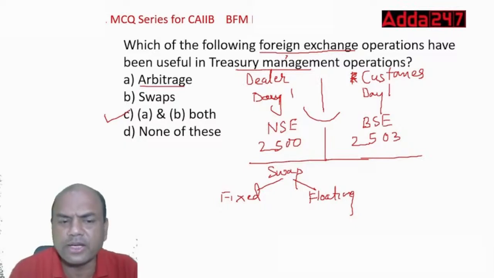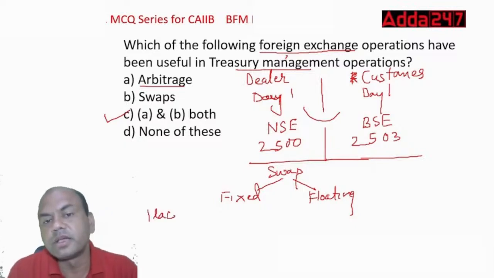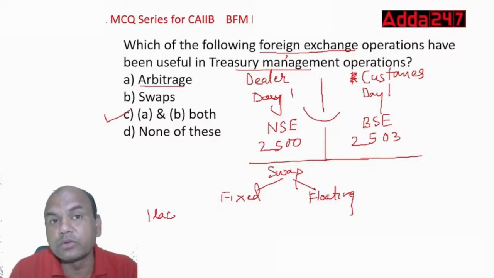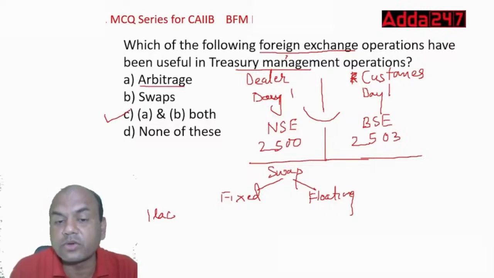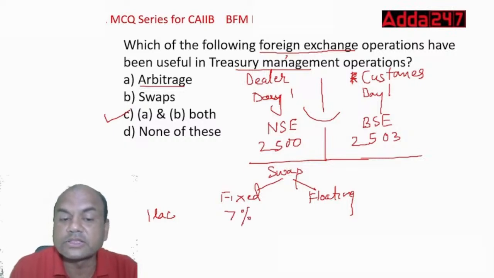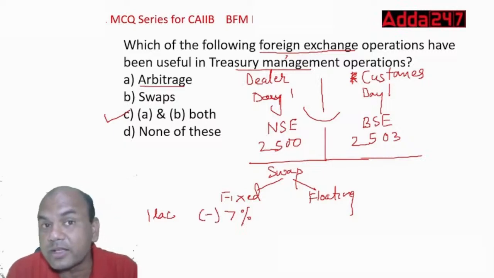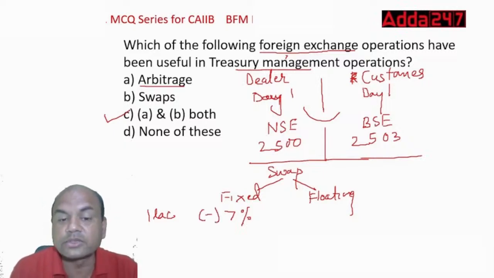For example, if I take 1 lakh rupees from you and I guarantee you a 7% rate of interest, so this is fixed. I am guaranteeing you 7%. So this is going out, this is minus for me, it is out. So I am guaranteeing you 7% rate of interest. So this is fixed.